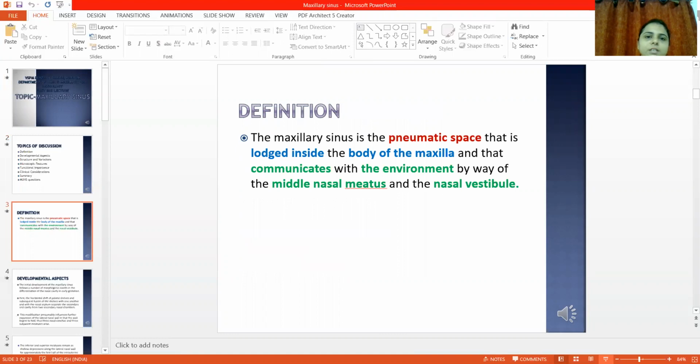Coming to the definition, the maxillary sinus is a pneumatic space that is lodged inside the body of the maxilla and that communicates with the environment by way of the middle nasal meatus and the nasal vestibule.